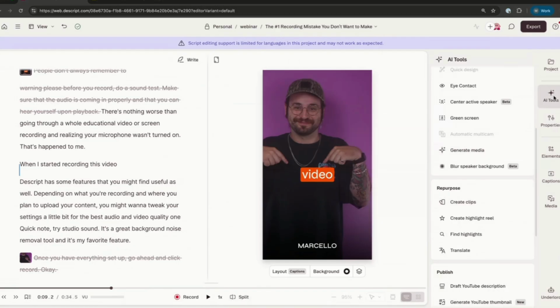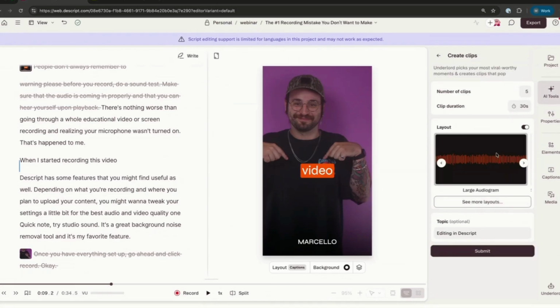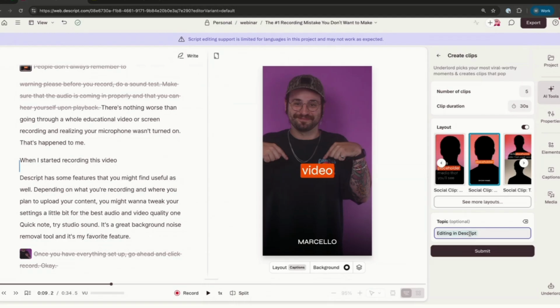Okay, cool. So we have these AI tools. We looked at create clips and repurposing these AI tools or these AI clips, right? What we want to do is maybe go a layer deeper. Here with create clips, we're just kind of being suggested what might be popular. I'm giving a light reading of edit Descript, but I want to go more in depth. I want to find some specific moments.